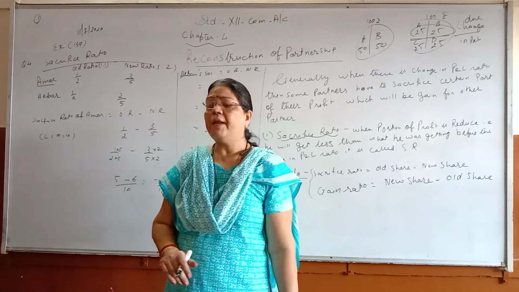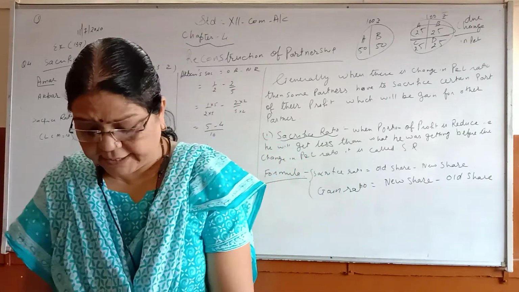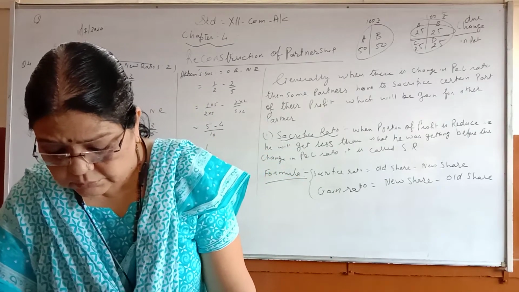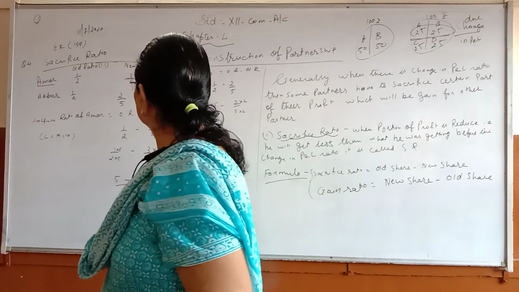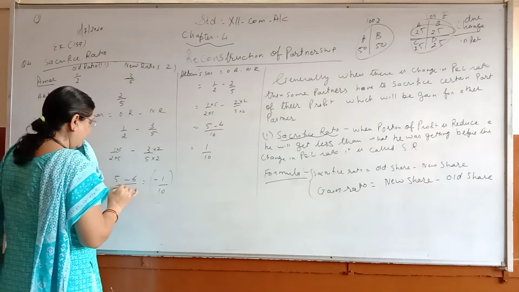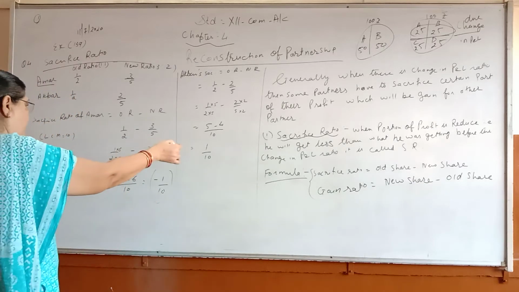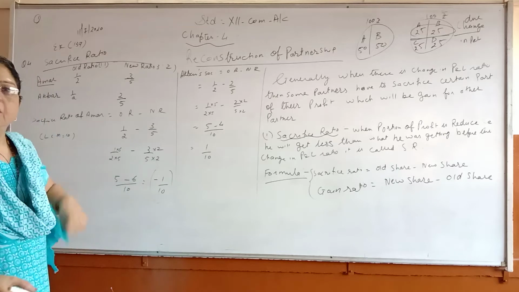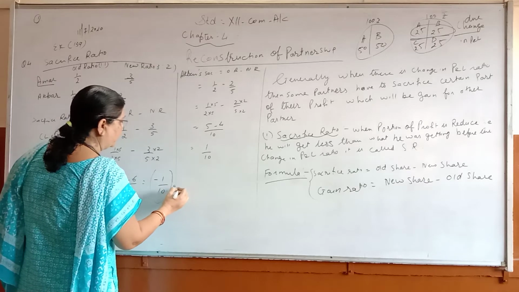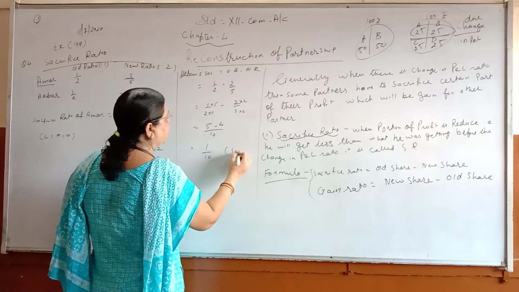Now here children, when you get a negative answer, you have to write gain. And when you get a positive number, it is sacrifice.